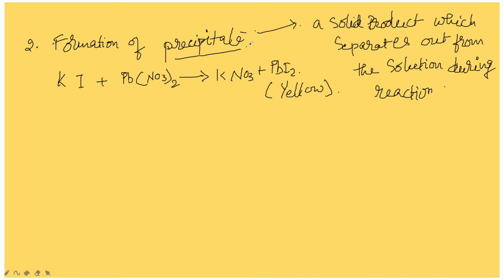This is formation of precipitate. Here lead iodide, a yellow color precipitate, is formed. So one more example we can see, barium chloride plus sulfuric acid, H2SO4, gives rise to BaSO4 plus H2 plus Cl2.